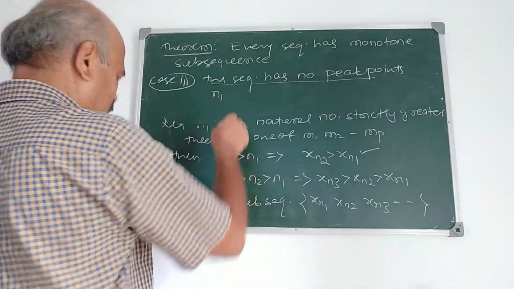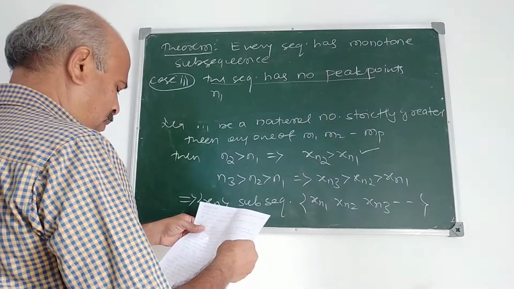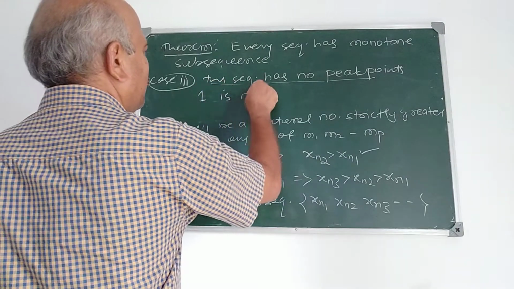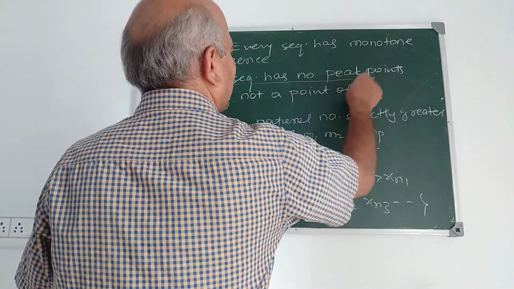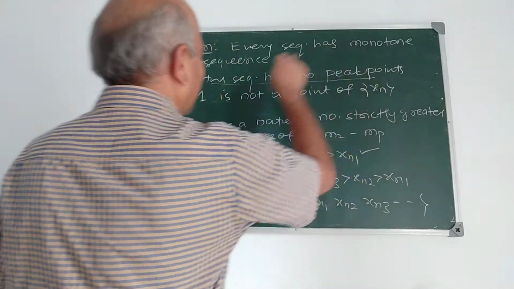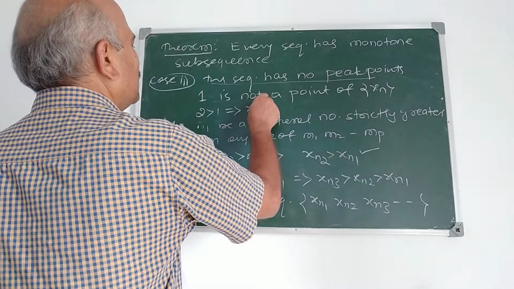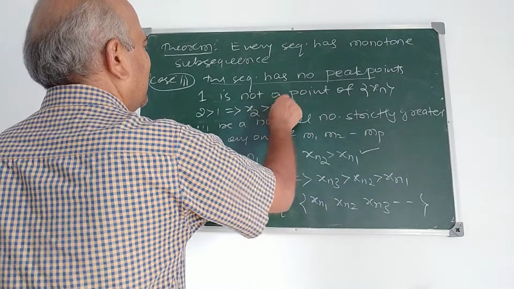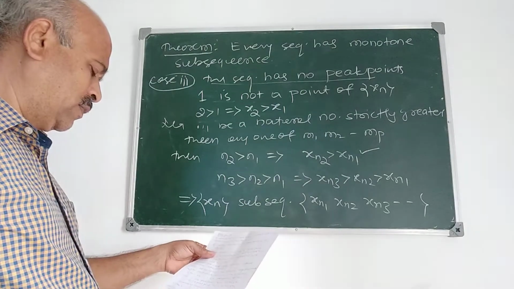Taking n1 equal to 1, 1 is not a peak point of xn because it has no peak point at all. Therefore 2 greater than 1 implies x2 is greater than x1.